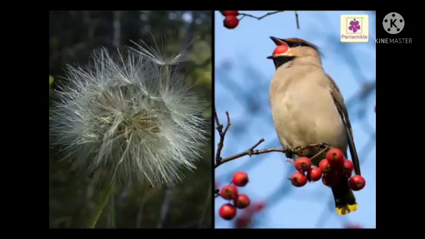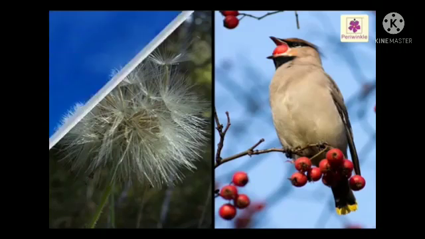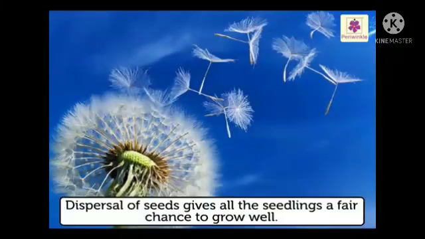This is because seeds of these plants get scattered or carried over long distances through various means. This is known as seed dispersal. Dispersal of seeds gives all the seedlings a fair chance to grow well.